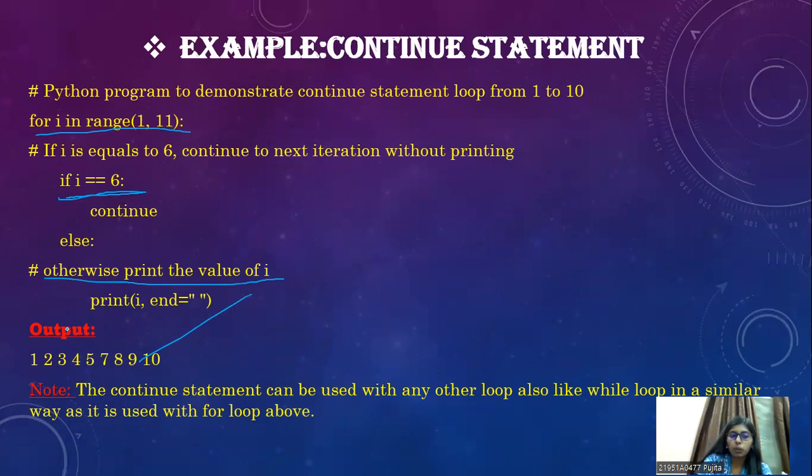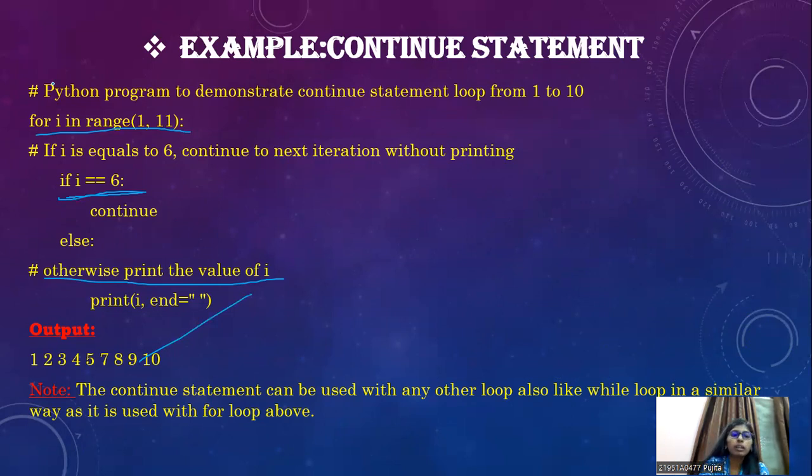The output of this program is 1, 2, 3, 4, 5, 7, 8, 9, 10. Because if i is equal to 6, then we continue to the next iteration without printing. So i is equal to 6, you are continuing to the next iteration, so you don't print i. That's why i is not printed in this output. Out of 1 to 10 in the loop, there is no 6, because if i is equal to 6, you continue, moving to the next iteration without printing the i value, or else you print i.